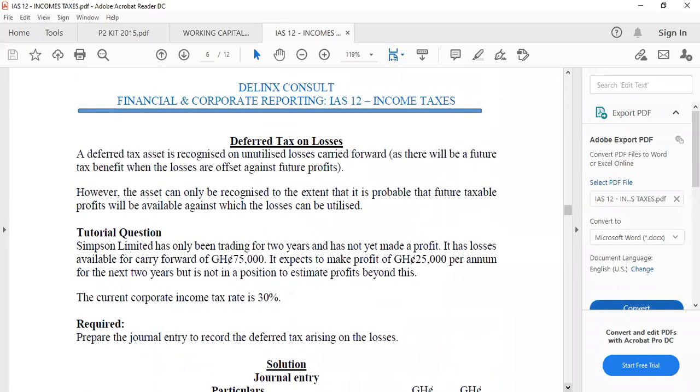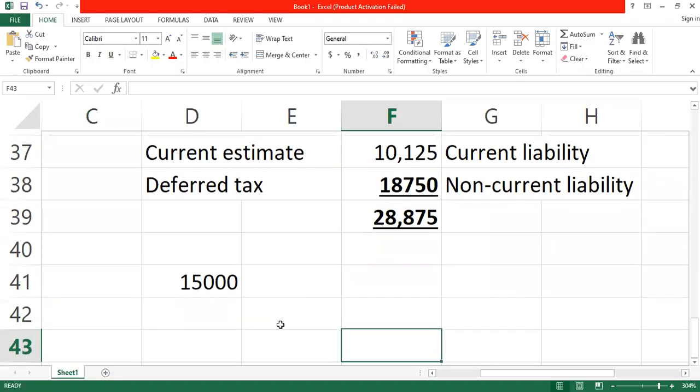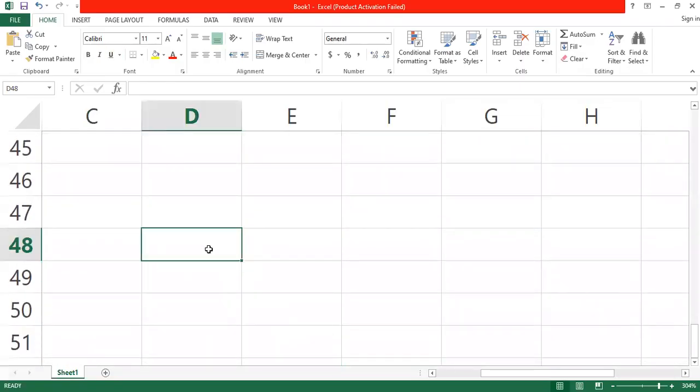Let's come to the issue of deferred tax impact in other comprehensive income, which we call the revaluation. The first thing that you have to know is that the tax authority does not consider the revaluation of assets. Whenever you revalue your asset, the tax authority will not take that into consideration. But we are just assuming you want to pay tax on the revaluation gain, what would have been the tax that we pay? That is what we call the deferred tax.